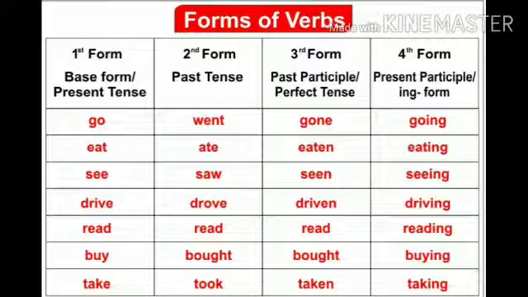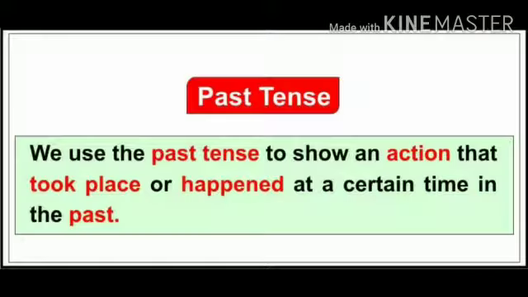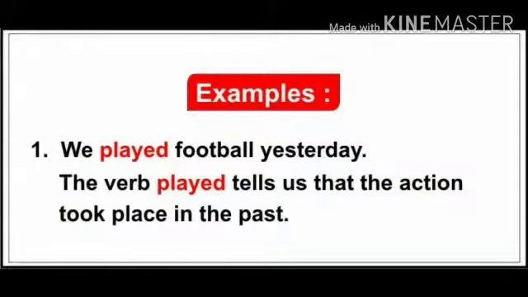So let us now study about past tense. We use the past tense to show an action that took place or happened at a certain time in the past. Let us understand with example. Here it is saying, we played football yesterday.